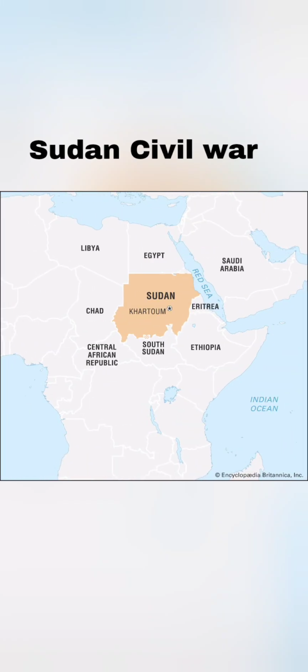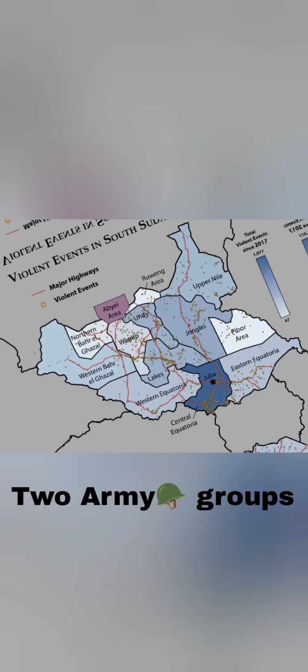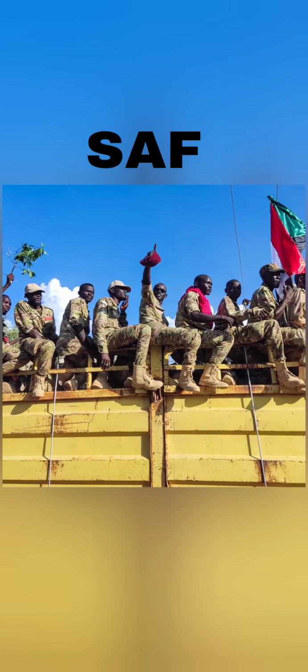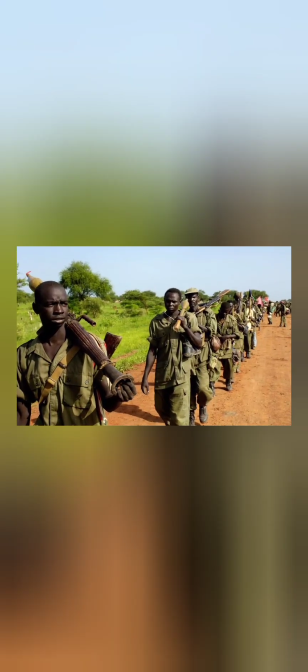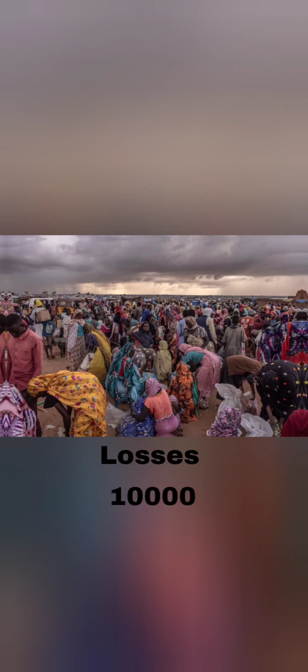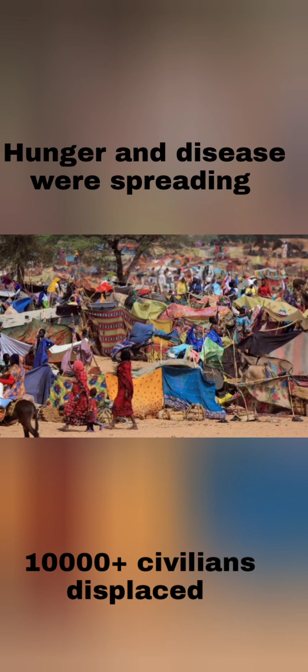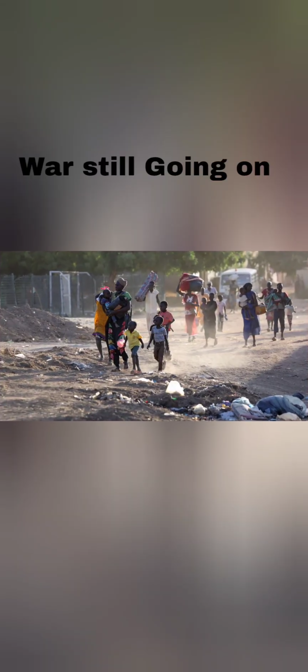And next, the fifth one, Sudan Civil War. Country involved: Sudan itself. It started in April 2023. The reason behind it is a fight for power between two military factions, the Sudanese Armed Forces (SAF) and the Rapid Support Forces (RSF). Following the collapse of negotiations to integrate their forces, the conflict centers on control over state resources. The losses: 10,000 killed, more than 10 million people displaced, hunger and disease spreading. And the result: the war is still going on, people are suffering badly.